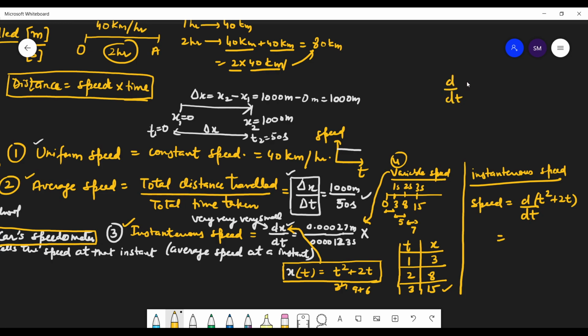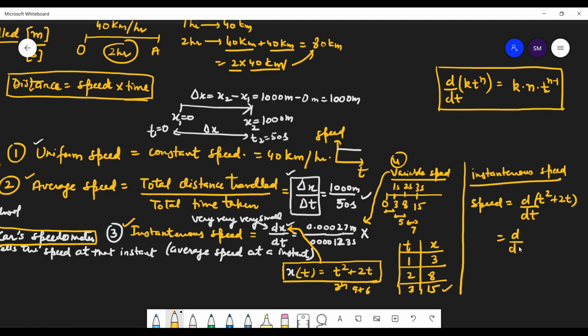Just look at it: we have a constant k into t raised to the power n. What is the differentiation of this? The constant k is written as it is, and for t raised to the power n, bring the n down and subtract 1 from the power, giving n t to the power n minus 1. So I have given you a formula.